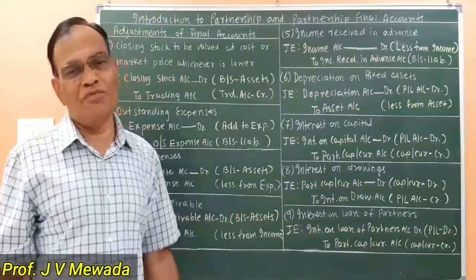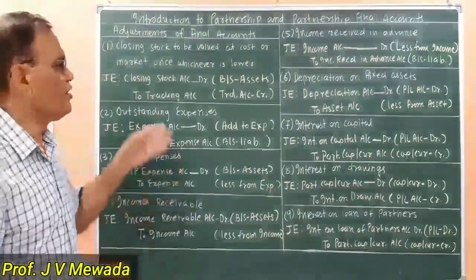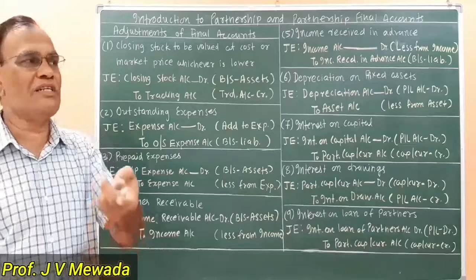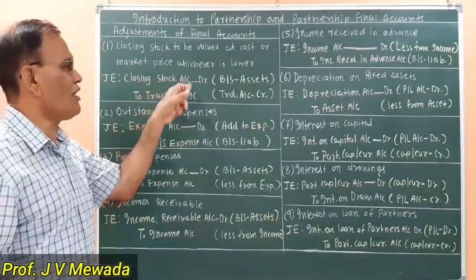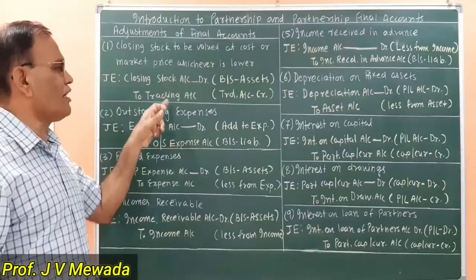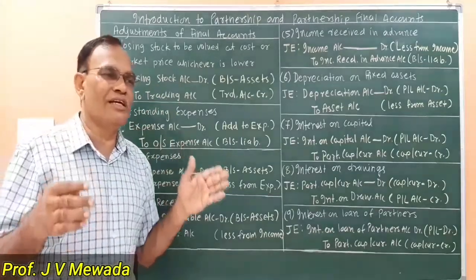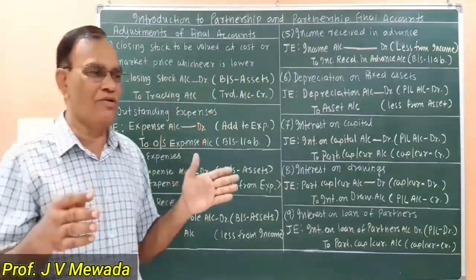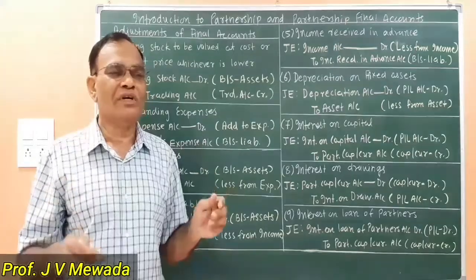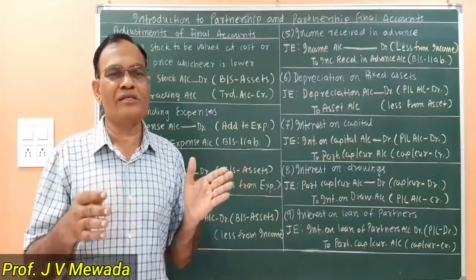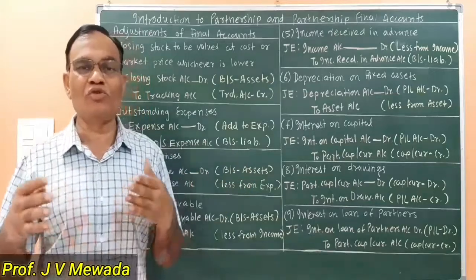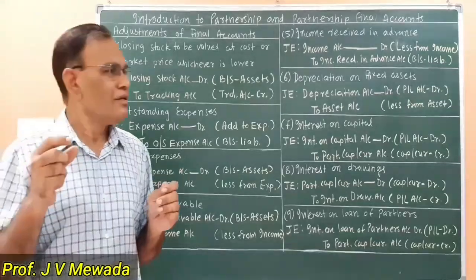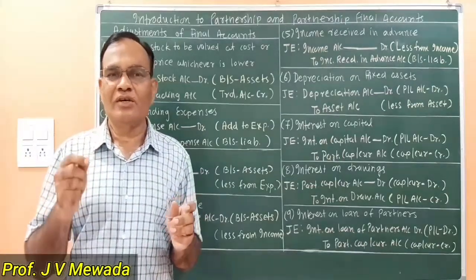Now what entry are we passing in the books of account? We are passing this entry: closing stock being an asset, it is to be debited. So closing stock account debit to trading account. Now we are writing it in the trading account on the credit side, because I explained to you that in the trading account we are using the formula of gross profit as sales minus cost of goods sold, and one of the ingredients of the cost of goods sold is closing stock.